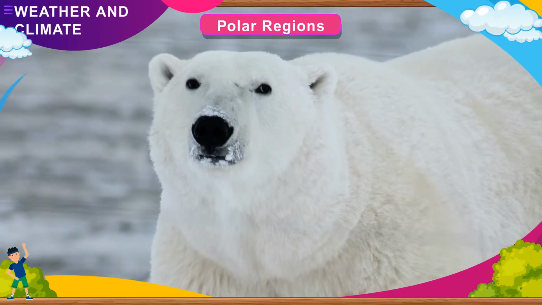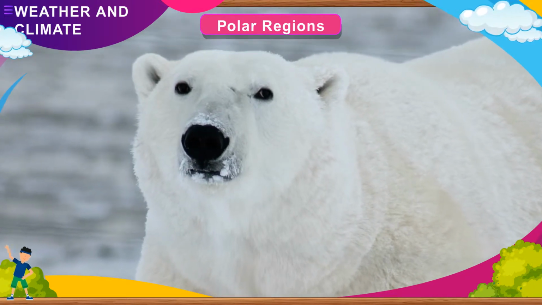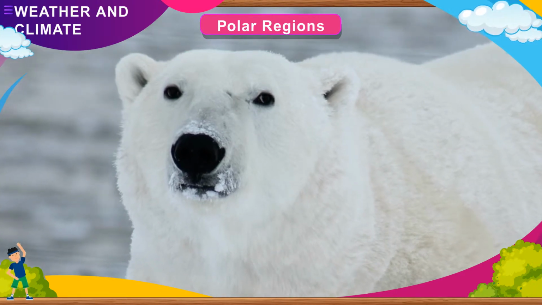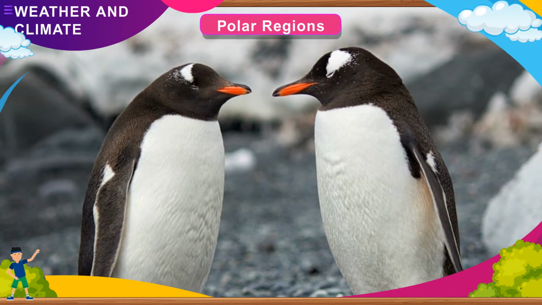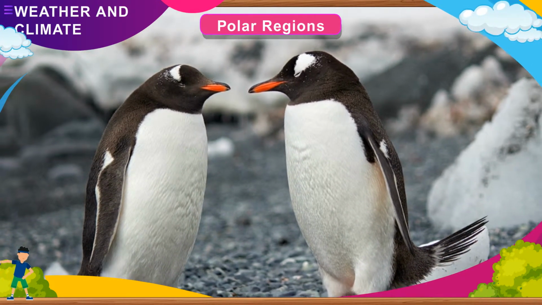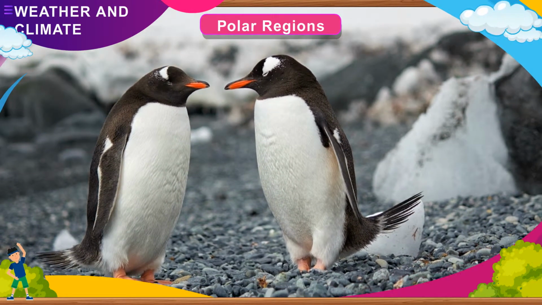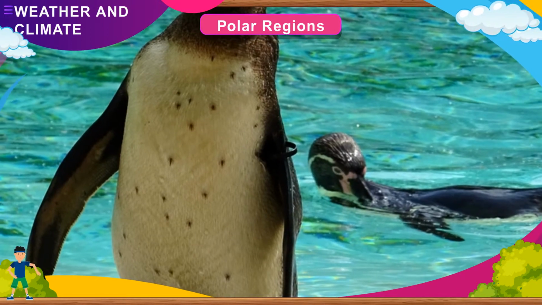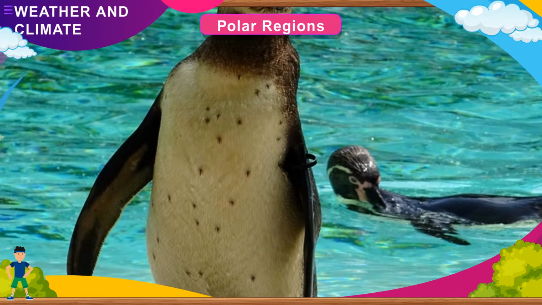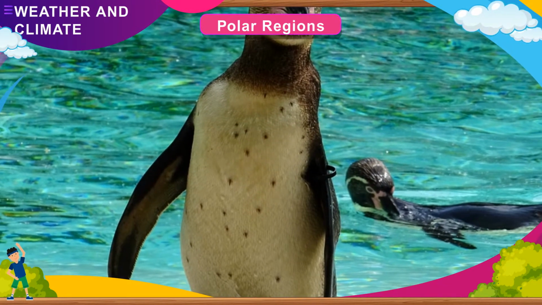Polar regions. The animals in the region have a very thick fur to conserve heat. They have a white coat which helps them to camouflage with the surroundings. Penguins, who were initially birds, have gradually developed a thick layer of fat to protect themselves from the cold weather of the Arctic region. They like to eat fish, so they prefer swimming instead of flying. This is the major cause of transformation of penguins from flight birds to swimmers.